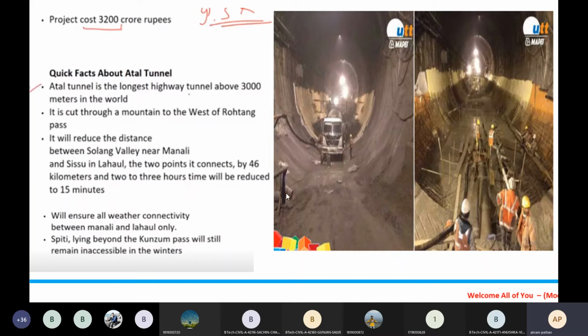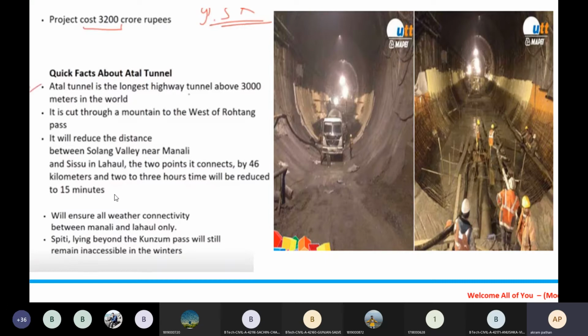The two points are connected by 46 kilometers, and 4 to 6 hours of travel time will be reduced to 15 minutes. We require only 15 minutes for the travel time.